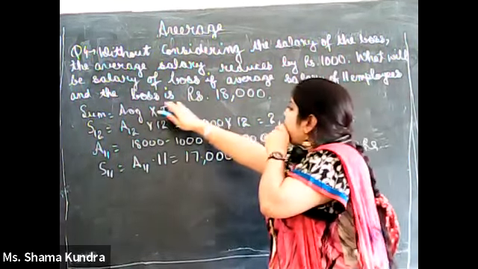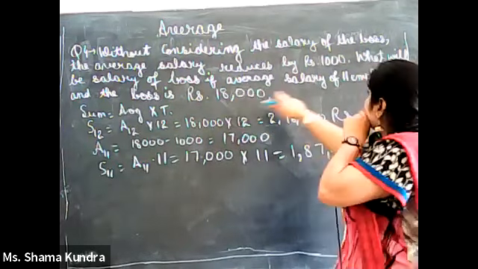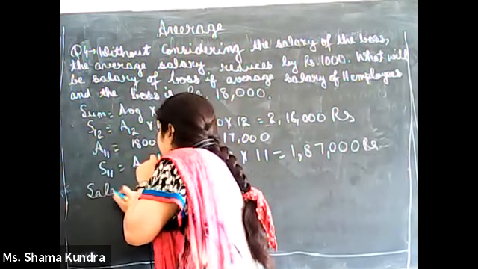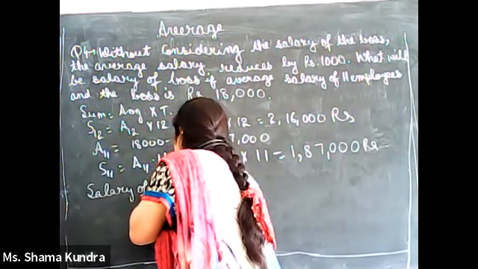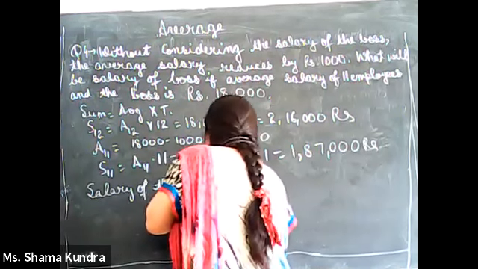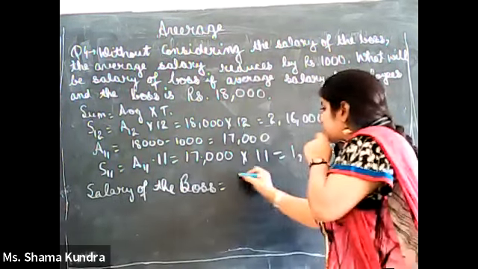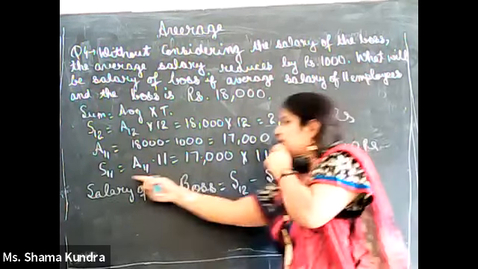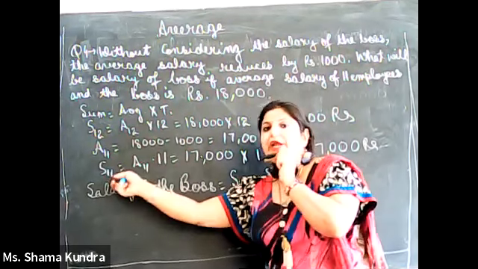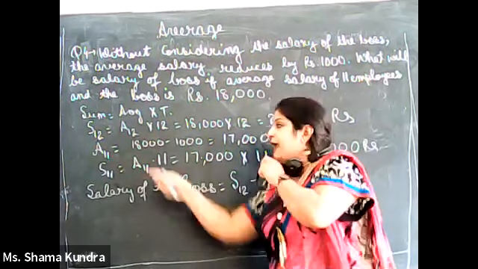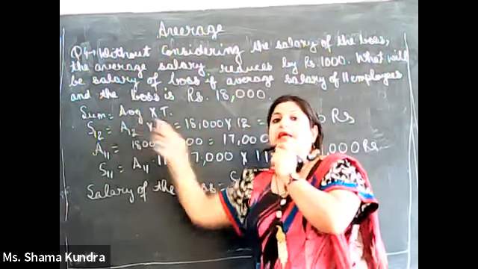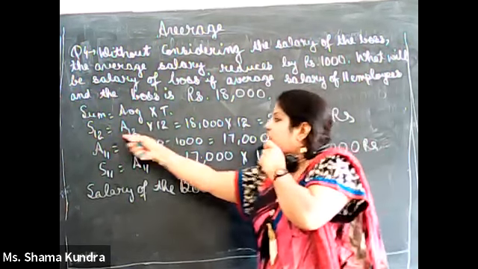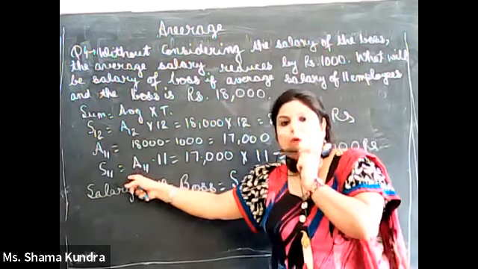Now what we have to find out? We have to find out the salary of the boss. Salary of the boss will be sum of 12 people minus sum of 11 people. As in sum of 11 people, salary of boss is excluded. And in sum of 12 people, salary of 11 employees plus salary of boss is included, and here salary of boss is excluded.